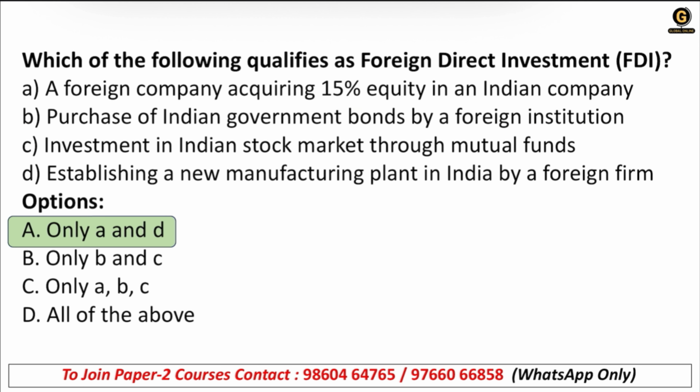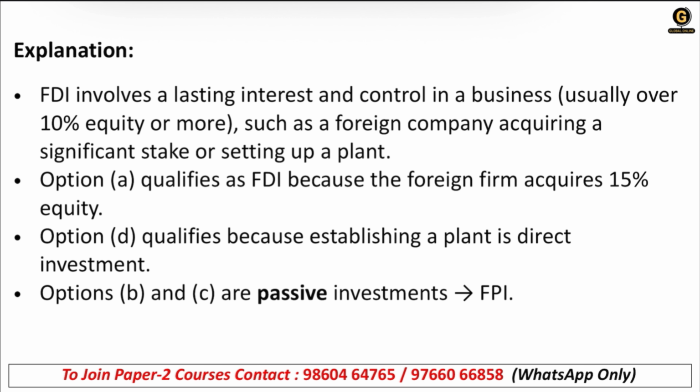So the right answer is option A, that is, A and D only. When you have 15% equity in an Indian company and establish a new manufacturing plant in India by foreign firms, these are the two types of FDI that we have already seen in the theory session. FDI involves at least 10% equity in Indian companies to call it FDI. That is important. Option A qualifies as FDI because the foreign firm acquires 15% equity. The minimum criterion is 10%, and here it is 15%, so obviously it is called FDI.